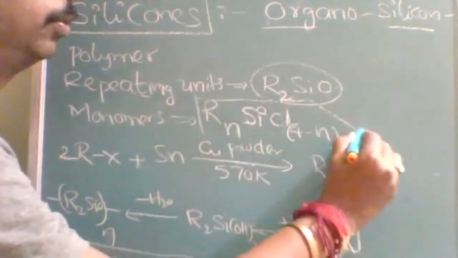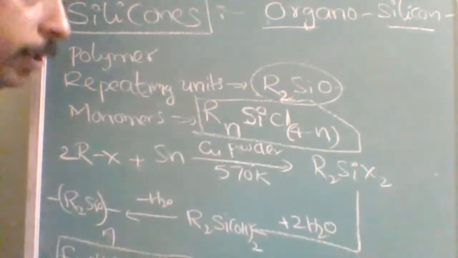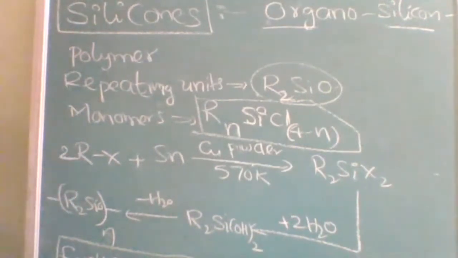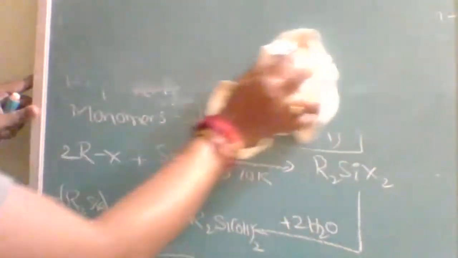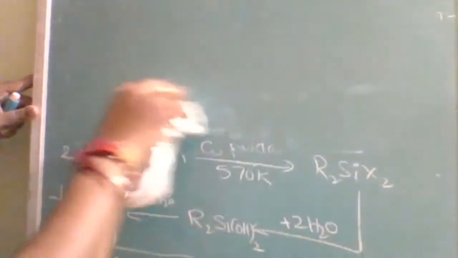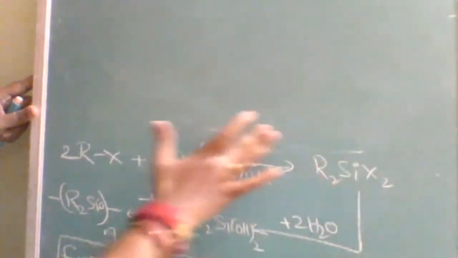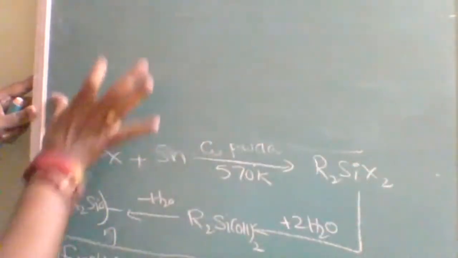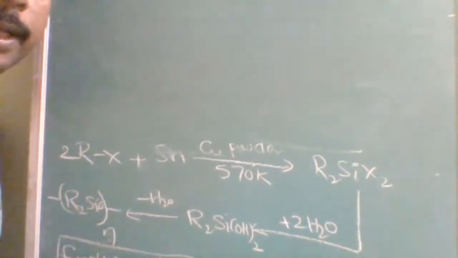Then I will tell you two more examples other than this, and I will try to explain this also in a detailed way so that it should not be a problem. Should I erase up to here? I think it is noted. Now I will explain this reaction. The questions from silicones will be like this only. What is a monomer? What is a polymer? What is the repeating unit? Why is it called organo? Because everything I explained with reason. Now I will explain this complete reaction with mechanism.